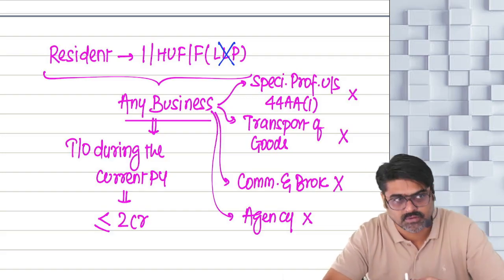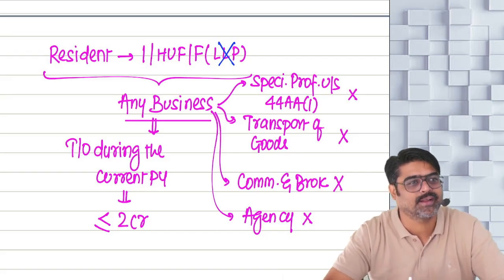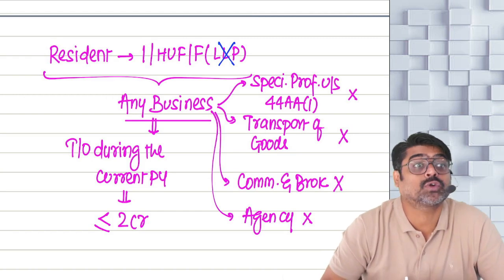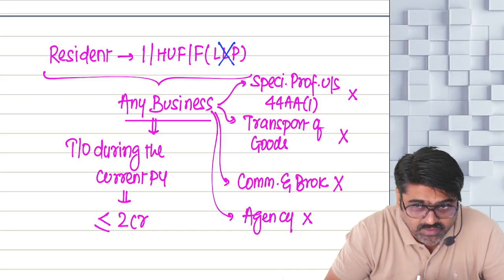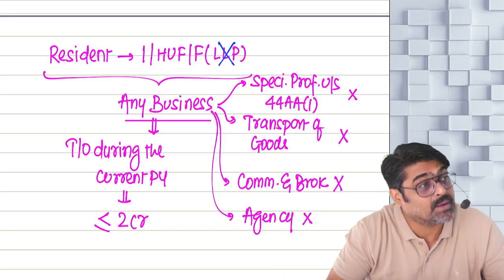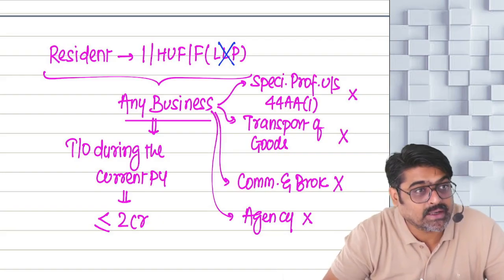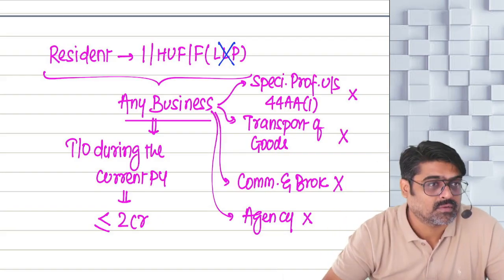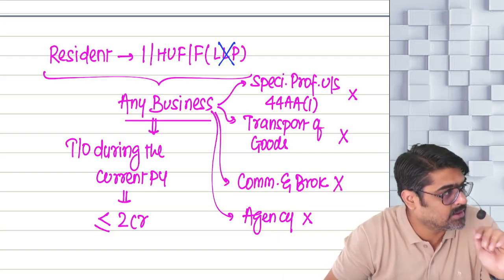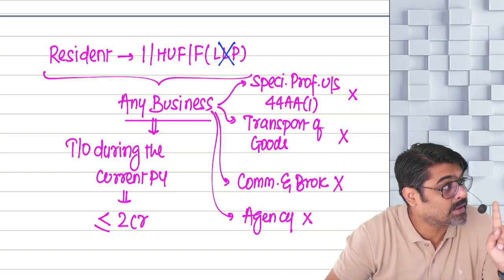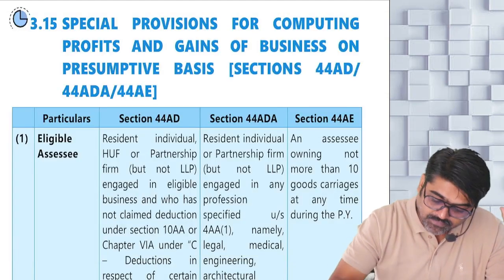But sometimes, even if your turnover is more than 2 crores, still you can follow 44AD. But your turnover should not be more than 3 crores. So 3 crores will be the limit applicable for you. Up to 3 crores also you can follow 44AD, provided from this turnover, the total receipts in cash during the year is not more than 5%. What did I say? Not more than 5%.